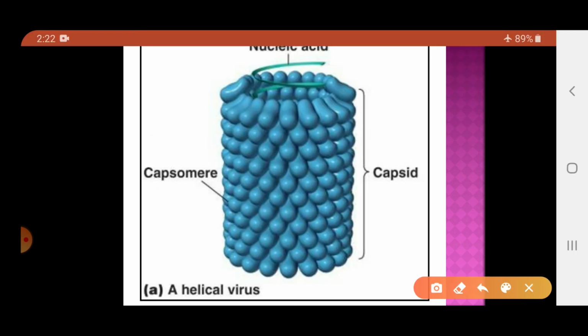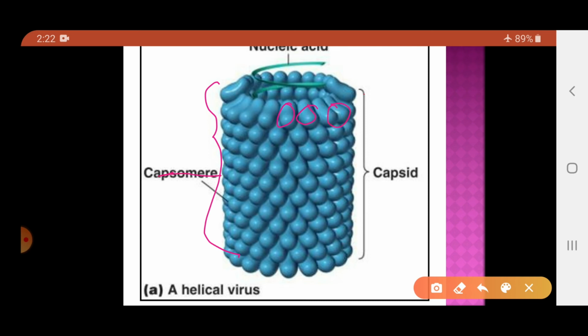Here I told you that the capsomere arrangement is either helical or in the polyhedral form. So this is a complete capsid, and these small units are called the capsomeres.